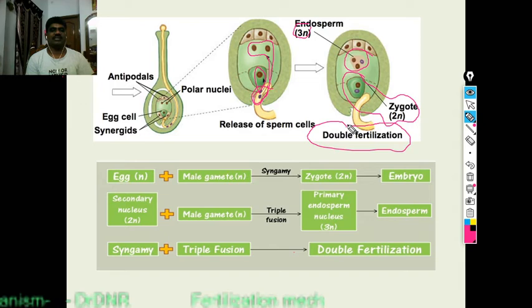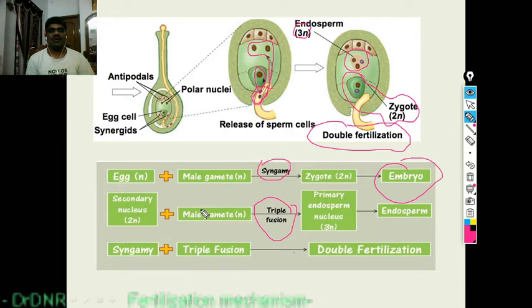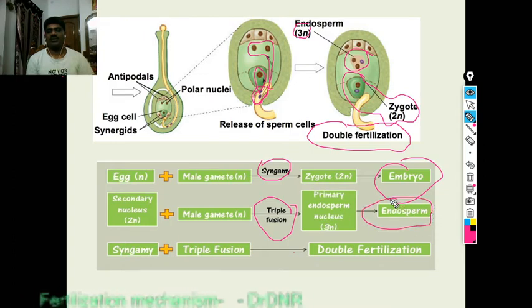Double fertilization. Here the egg cell fuses with the male gamete, forming the zygote by the syngamy process. We form the embryo and the secondary nucleus. The second male gamete undergoes triple fusion, where three nuclei are fusing here: two of the secondary nucleus and one from the male gamete. So the PEN, primary endosperm nucleus, will form, and this is modified to form the endosperm.